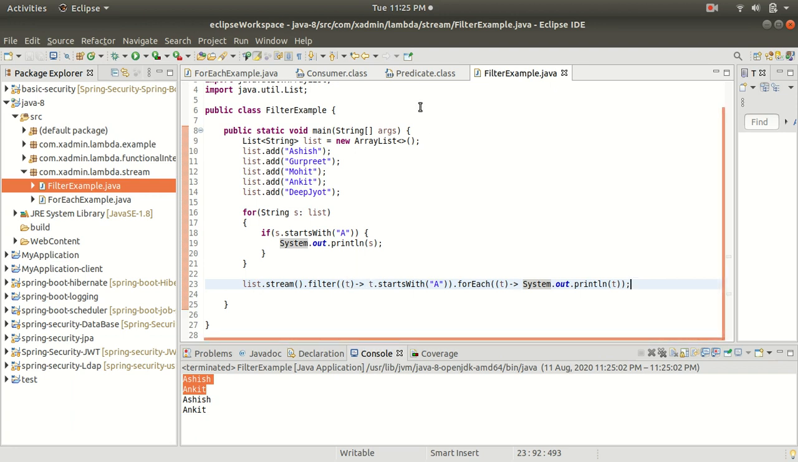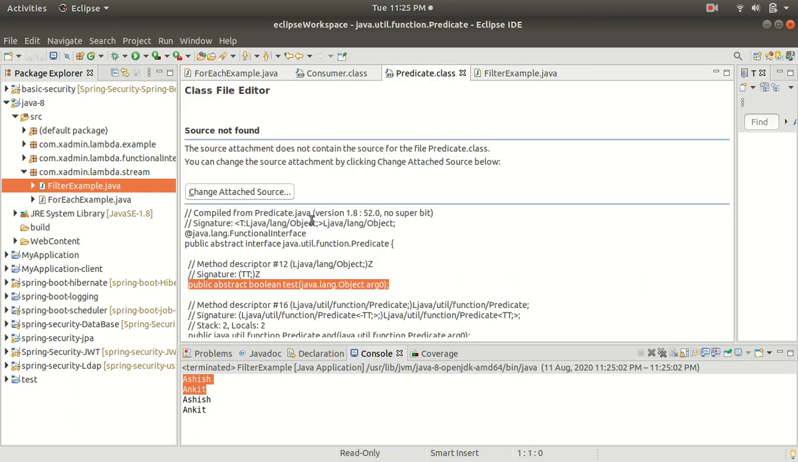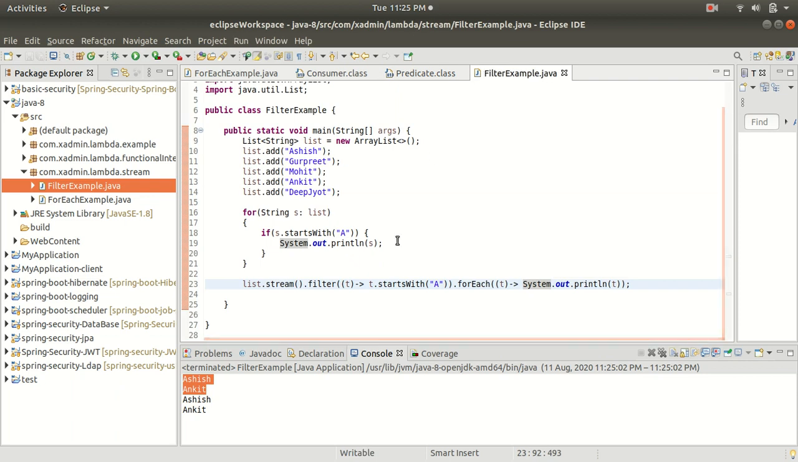You can see that it has a test method as an abstract method. So we are changing this test method to a lambda expression here, and the forEach method is taking a consumer. It has an accept method, so we are converting this accept method to a lambda expression here. So this is all about how to iterate the list by using a filter according to some condition.